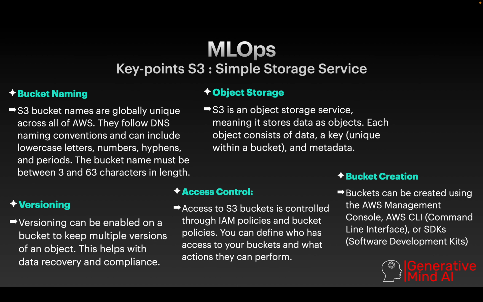First, we are going to see bucket naming. S3 bucket names are globally unique across all of AWS. Whenever you create a bucket name, it is going to be unique. They follow the DNS, domain name system, naming convention, and can include lowercase letters, numbers, hyphens, and periods. The bucket name must be between 3 and 63 characters in length.